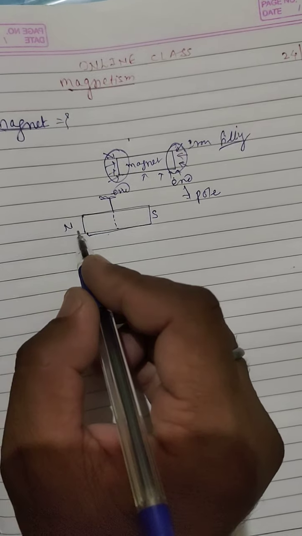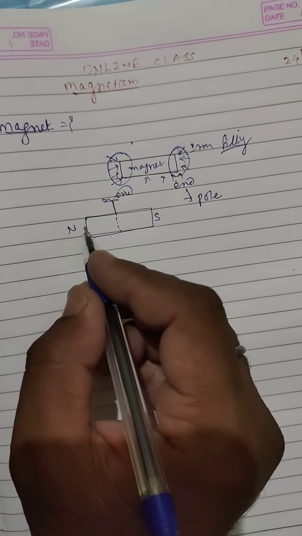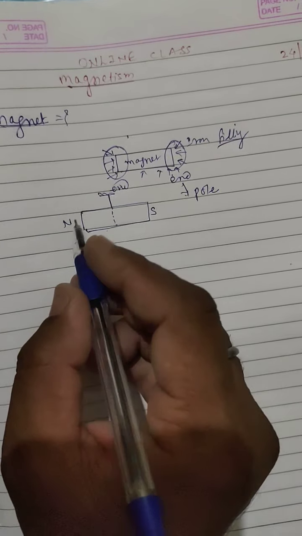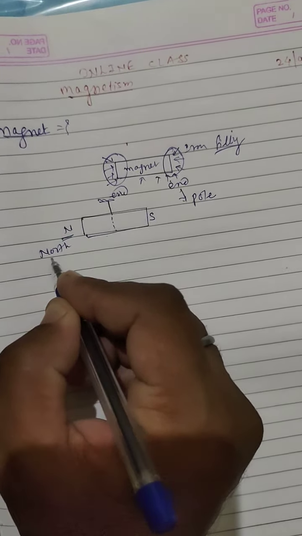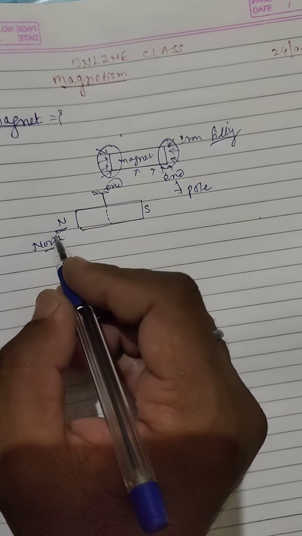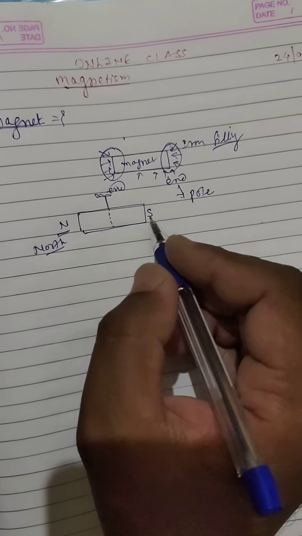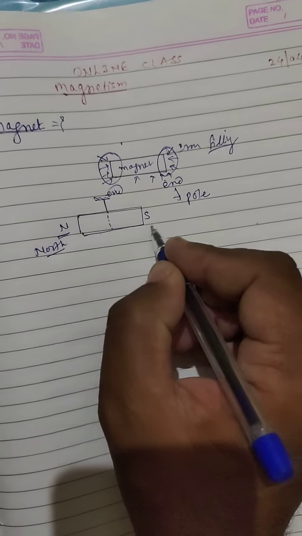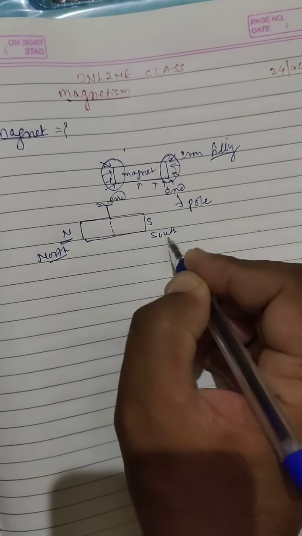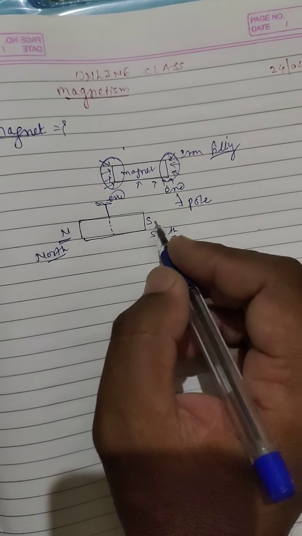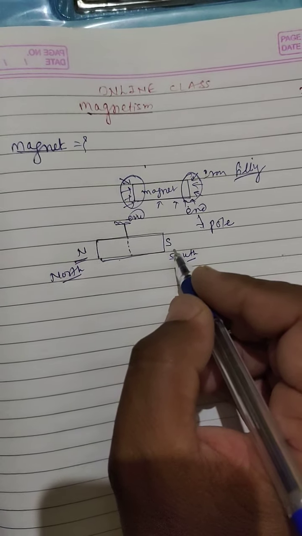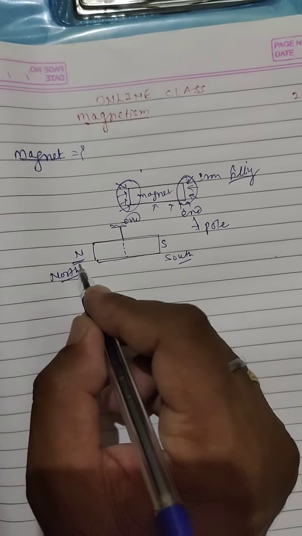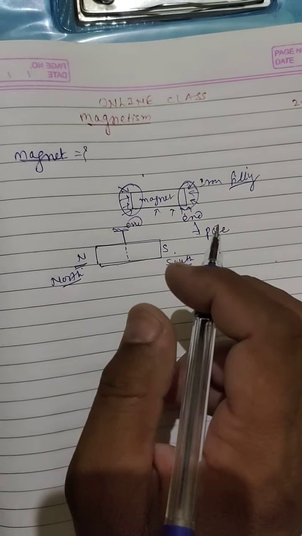The pole which is aligned in the north direction is called the north pole, and it is denoted by the letter N. The pole which is directed toward the south direction is called the south pole. It is denoted by the letter S. So this is the north pole, this is the south pole of the magnet.